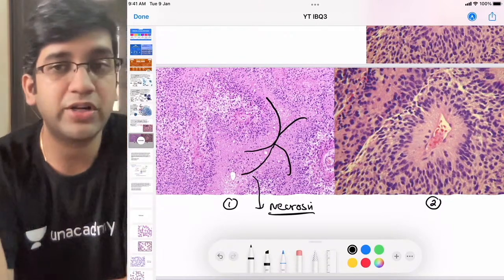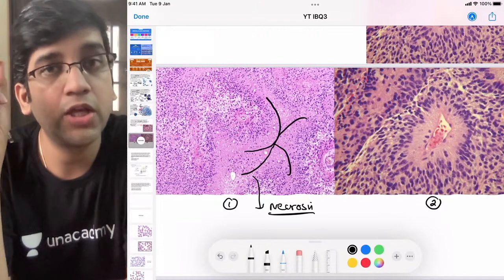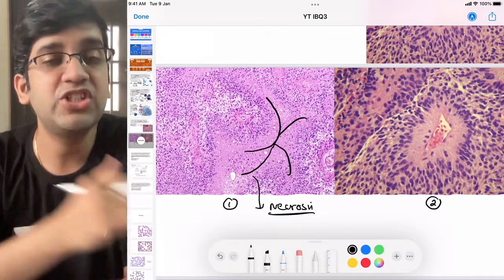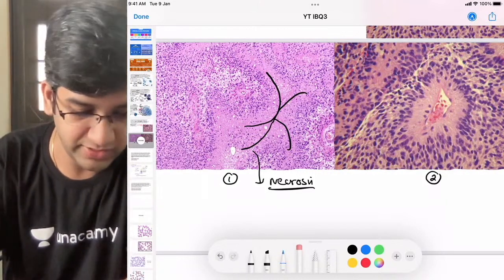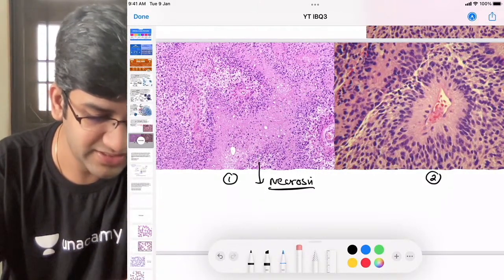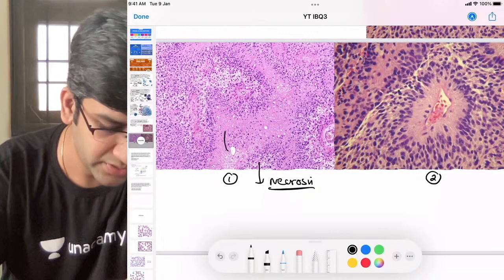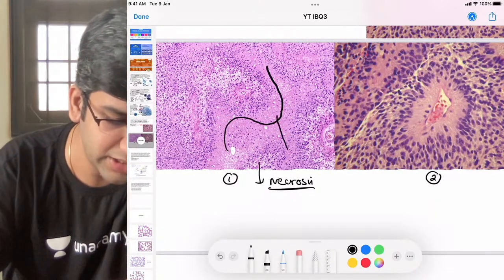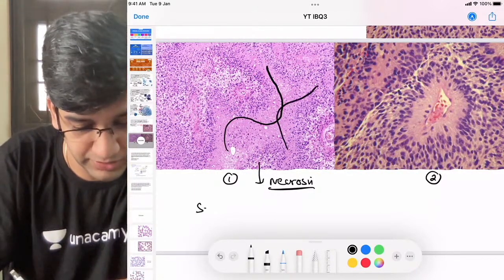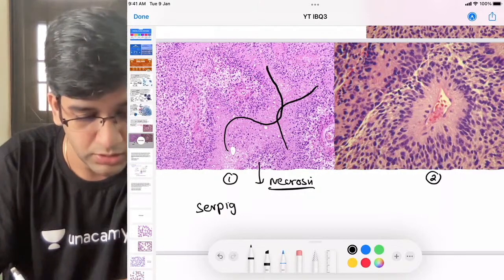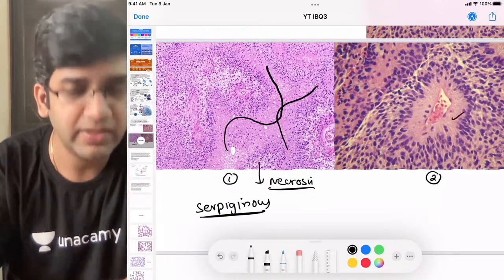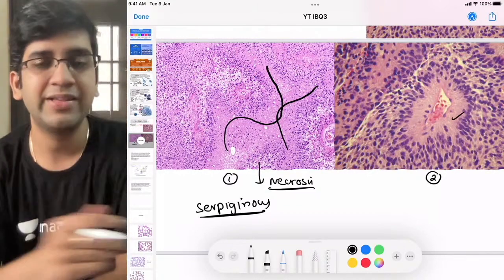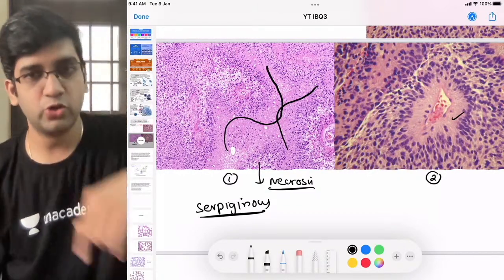One of the most important characteristic findings in glioblastoma, you must have read, is serpiginous necrosis. It's not just pseudopalisading, it's serpiginous and pseudopalisading. Serpiginous means like a snake, it's just irregular. It's definitely irregular, not regular like the pseudorosette, right? So every word is important to come to the right answer. When you look at this image, it is what was there in the question: a blood vessel in the center, surrounded by cells.